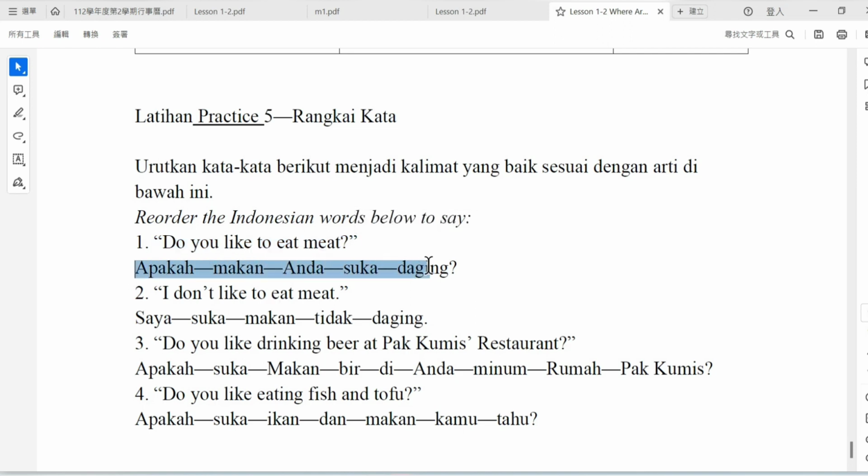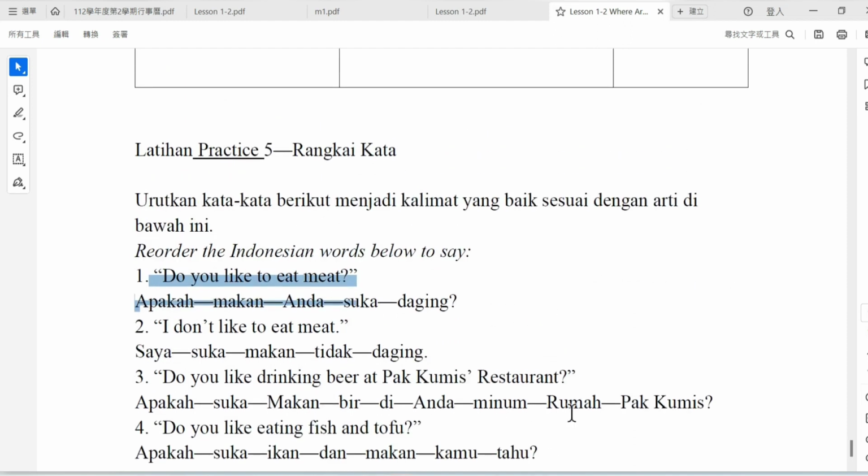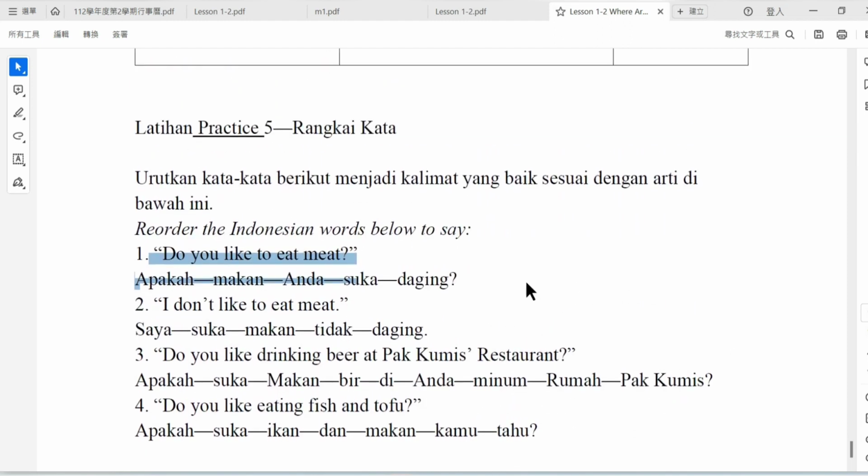So the student can learn the grammar of the Indonesian sentence. If the student doesn't understand English, I will translate to Chinese. Today we just reach lesson 1 to lesson